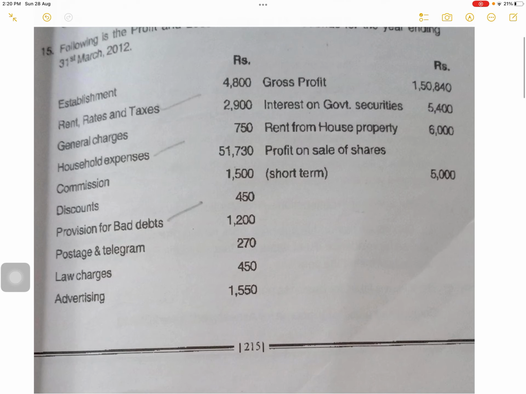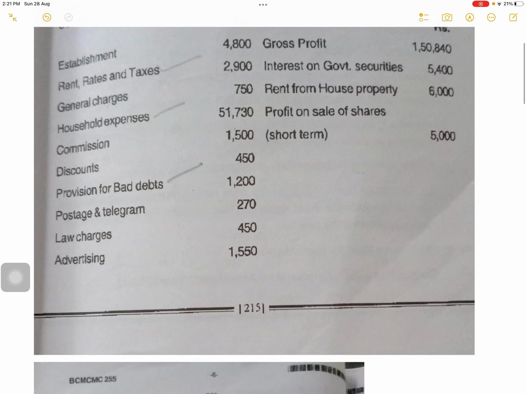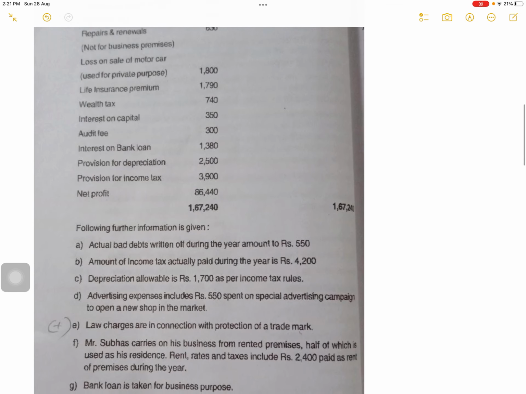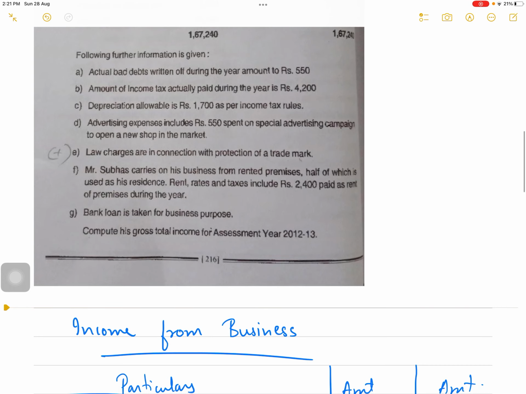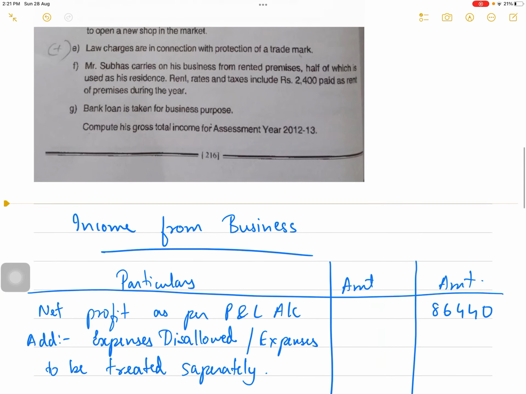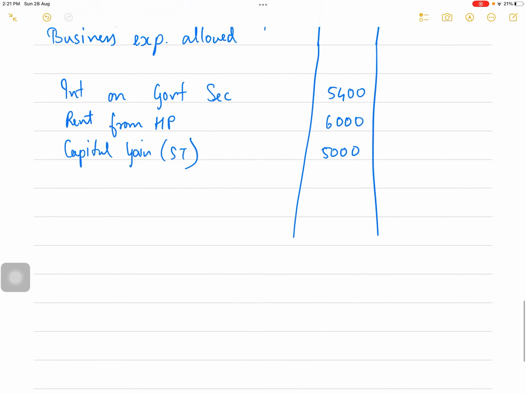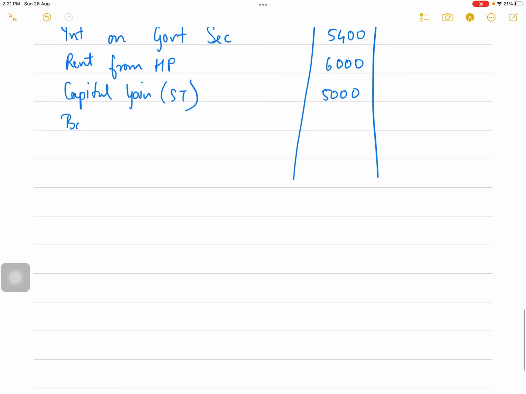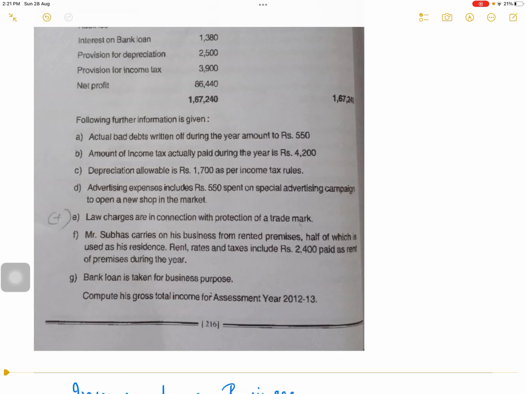Okay. Actual bad debts written off during the year 550. So 550 you will subtract, bad debts written off 550.